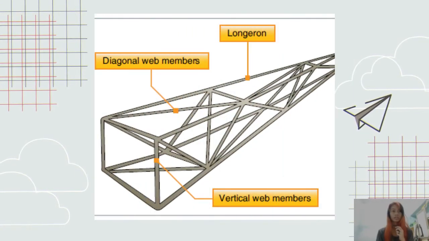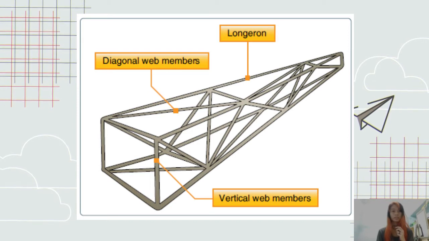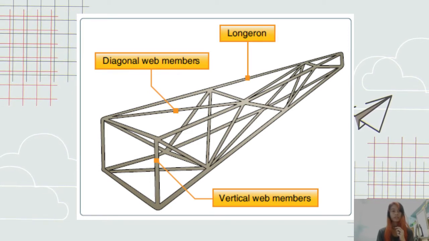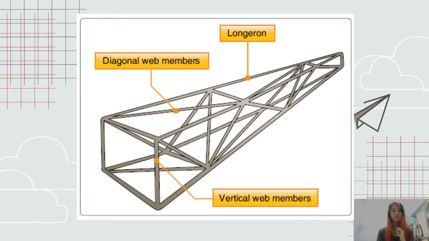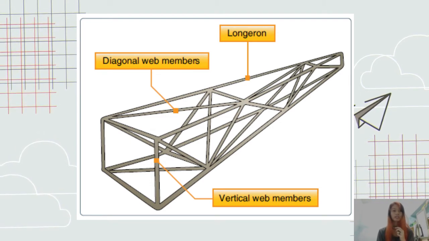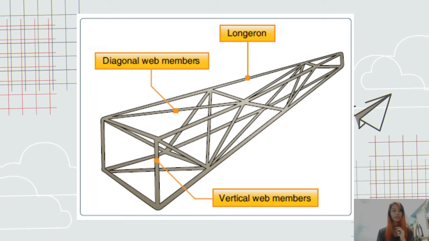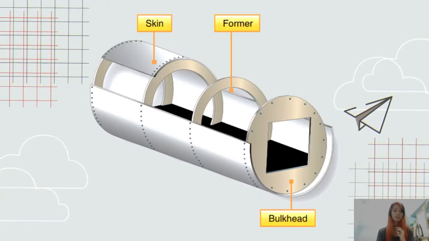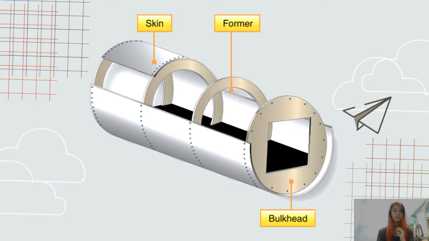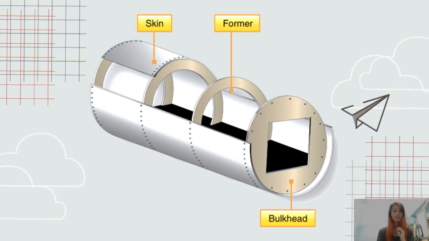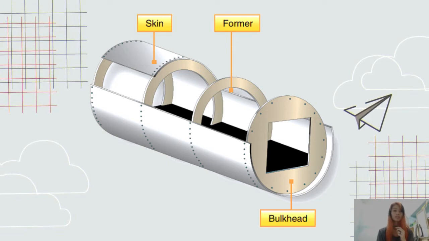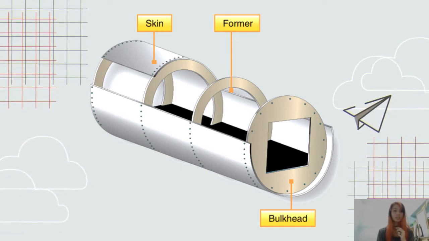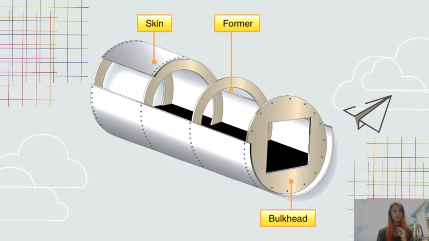A truss structure fuselage is built with welded tubing known as longerons to form a braced framework. Additional struts are attached to this structure to resist stress, though this design does not have a streamlined shape and is less aerodynamic. A monocoque structure uses stressed skin instead of an open framework to support loads and external forces, though there is still a chance of surface deformation. This type of construction is more lightweight and spacious as there is no need for an internal framework.